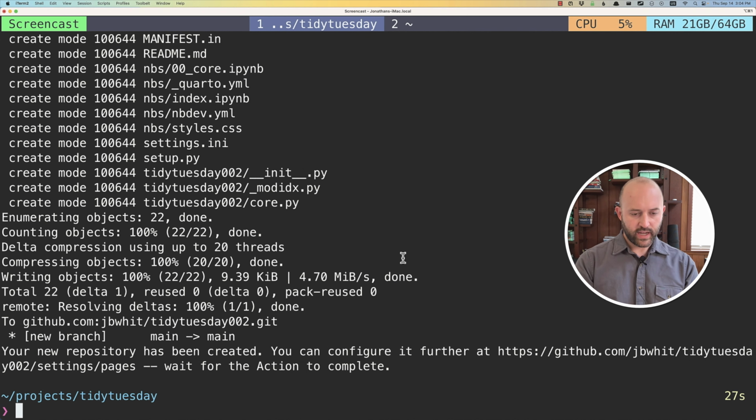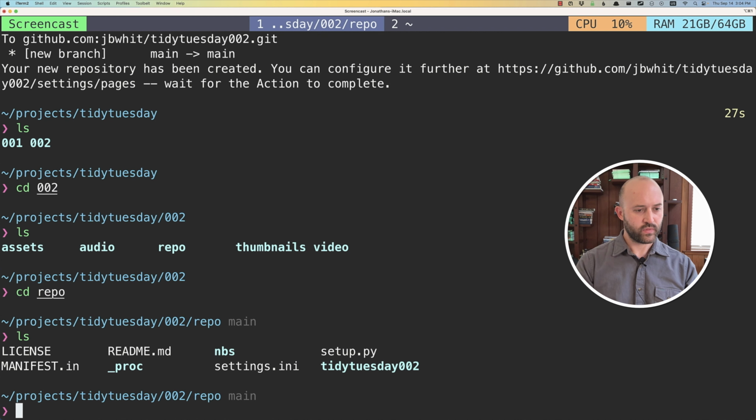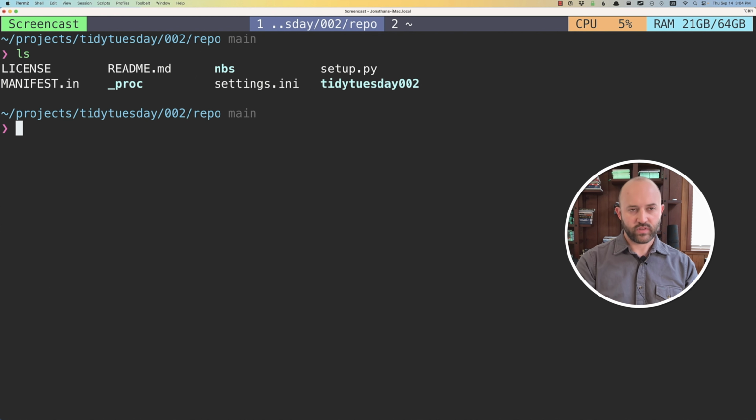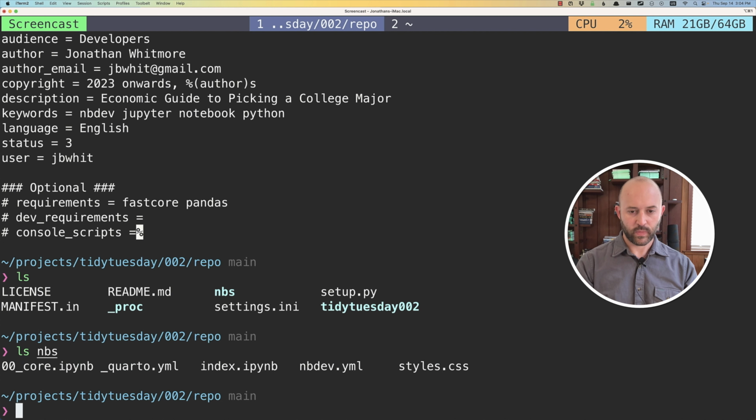Okay, so what do we have in our directory here? We have 002, which is this thing here, and we'll go to the repo. So here is the repo. This is the thing that I have sent up to the Git repository. And from here, you have a couple of things that are already set up, including the settings, which tells you the docs hosting, the description that I already wrote in, and everything else. But what we're actually going to be interested in is the notebooks directory, which is here under NBS. You can see we have a few listed there.